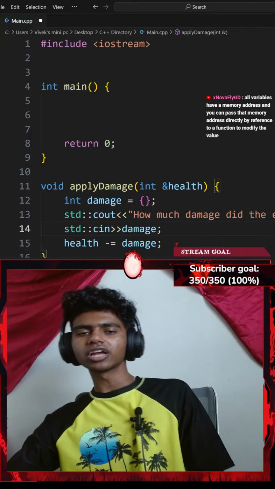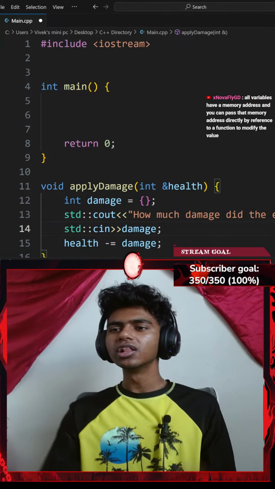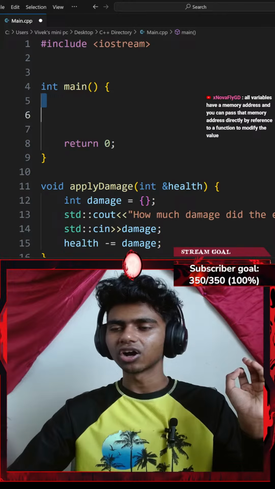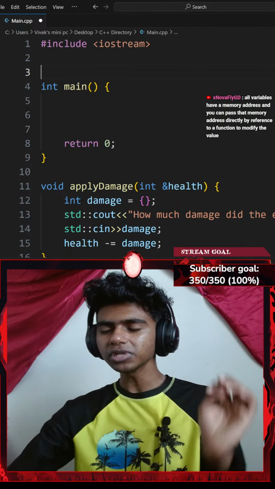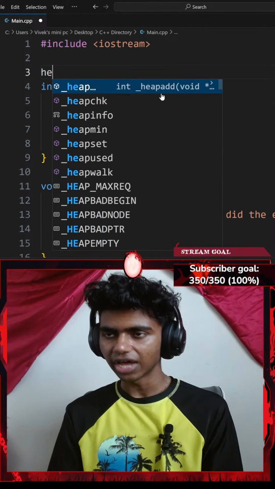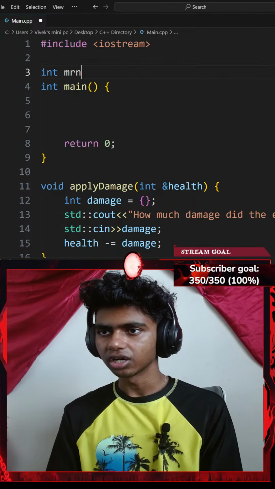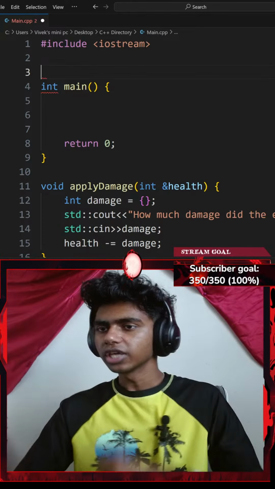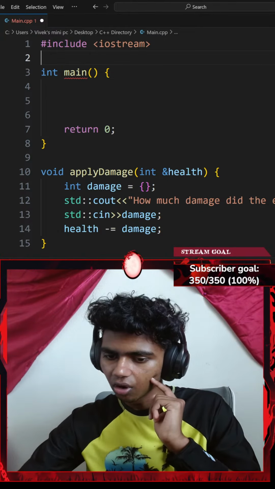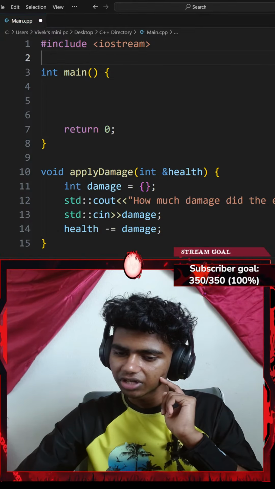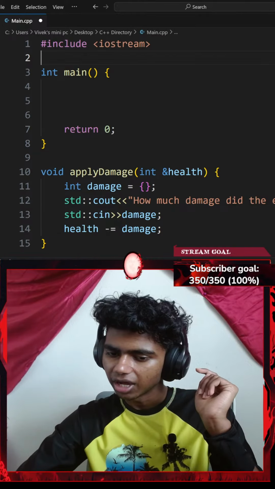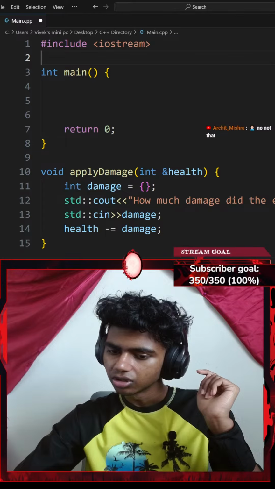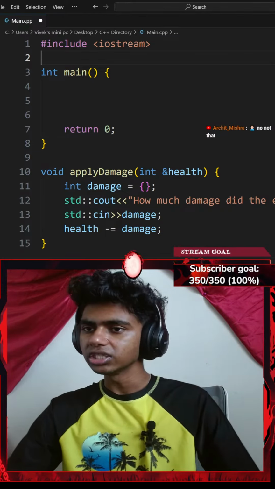Because I remember when I was learning Python scope resolution, variables inside of our functions are called enclosed variables, and variables outside of our function are called global variables. Okay, I think I should ask that as well. All variables have a memory address, and you can pass that memory address by referencing a function, not to modify the value. No, not that. Oh, I see.